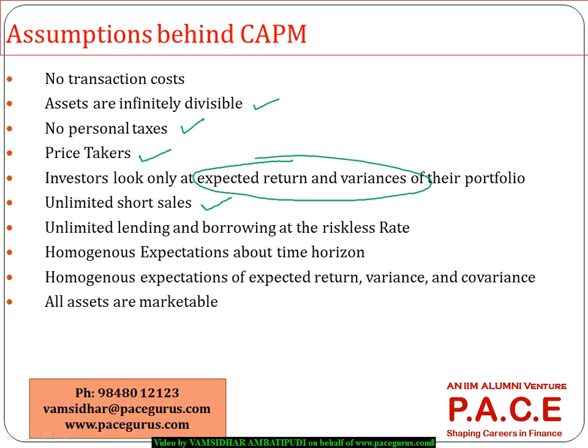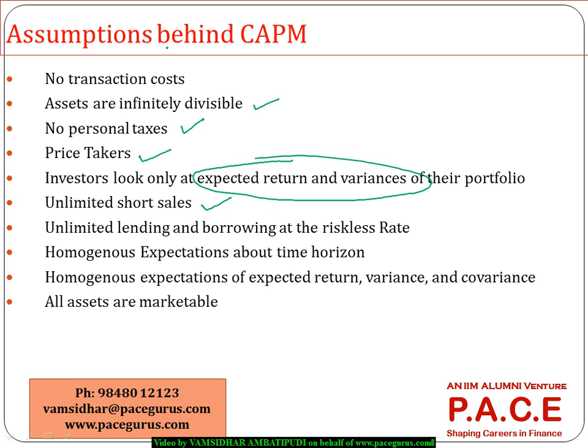It is also making an assumption that unlimited short selling is possible. The moment people find a mispricing, they can short sell in unlimited quantities. But in reality, there are restrictions on many instruments with respect to short selling. So even that is a kind of violation.